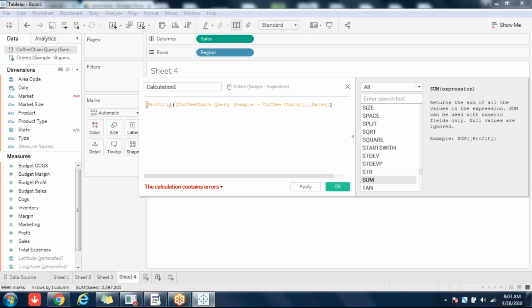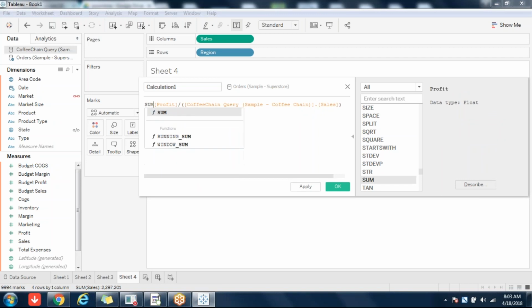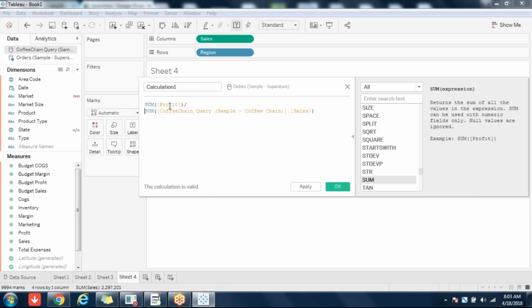Blending will always happen at aggregate level only. It will not happen at detail level. So I'll go there and apply aggregation now. Now you see the calculation is valid. Got it? So blending will always happen at aggregate level only. It will not happen at detail level. Clear? Okay. So remember that.